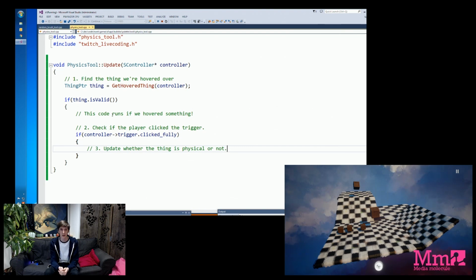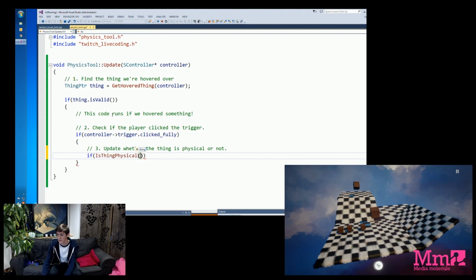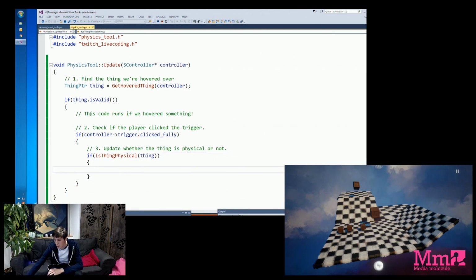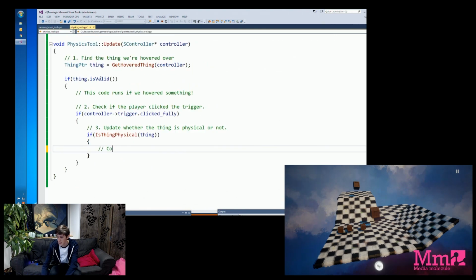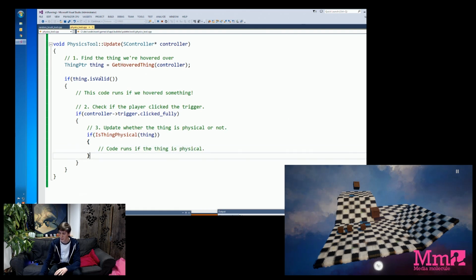So again, the keyword there was if. We've already said we want to check something, and the thing we want to check here is, was the thing we clicked physical or not? So the bit of code we add there is, again, there's a preset bit of code that says, is the thing physical? And we add a block of code. And this is great, we know that this code runs if the thing is physical. But we hit a problem here, because what if the thing isn't physical? What do we do in that case?